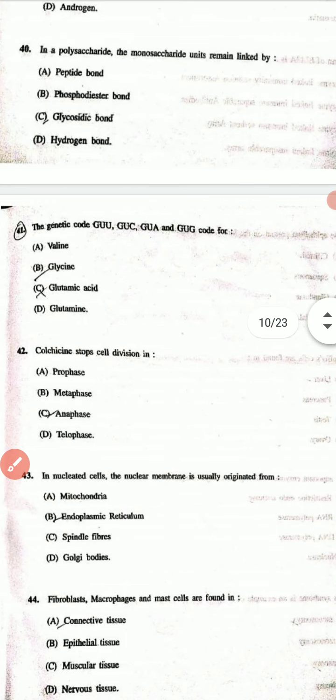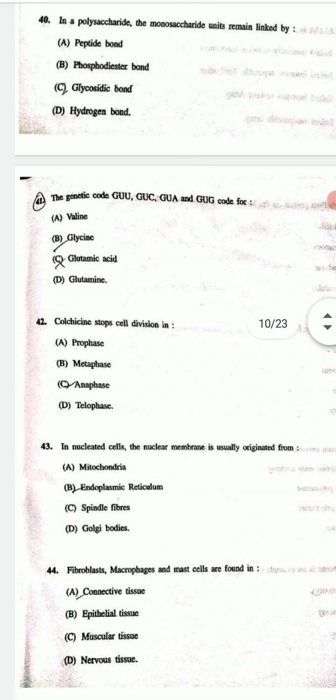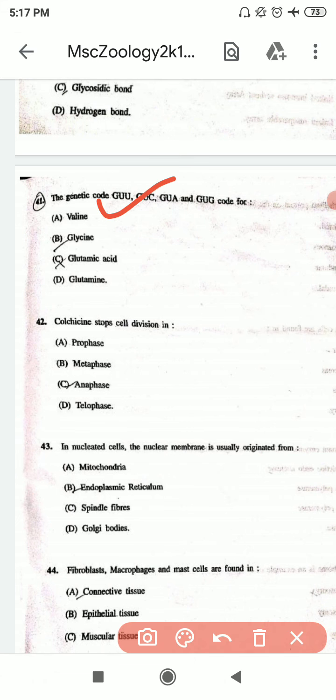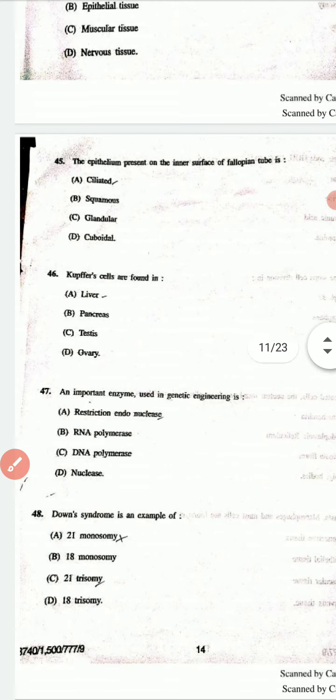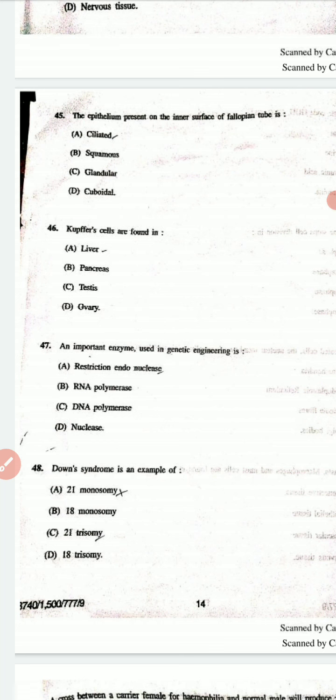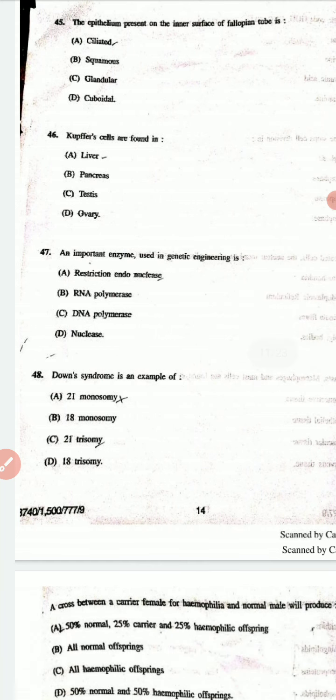41st question is the genetic code GUU, GUC, GUA and GUG code for, and the correct option is A. 42nd question is collagen stops cell division in, and the correct option is B. 43rd question is in eukaryotic cells the nuclear membrane is usually originated from, and the correct option is B. 44th question is fibroblast, macrophage and the mast cells are found in, and the correct option is A. 45th question is the epithelium present on the inner surface of a fallopian tube is, and the correct option is A.